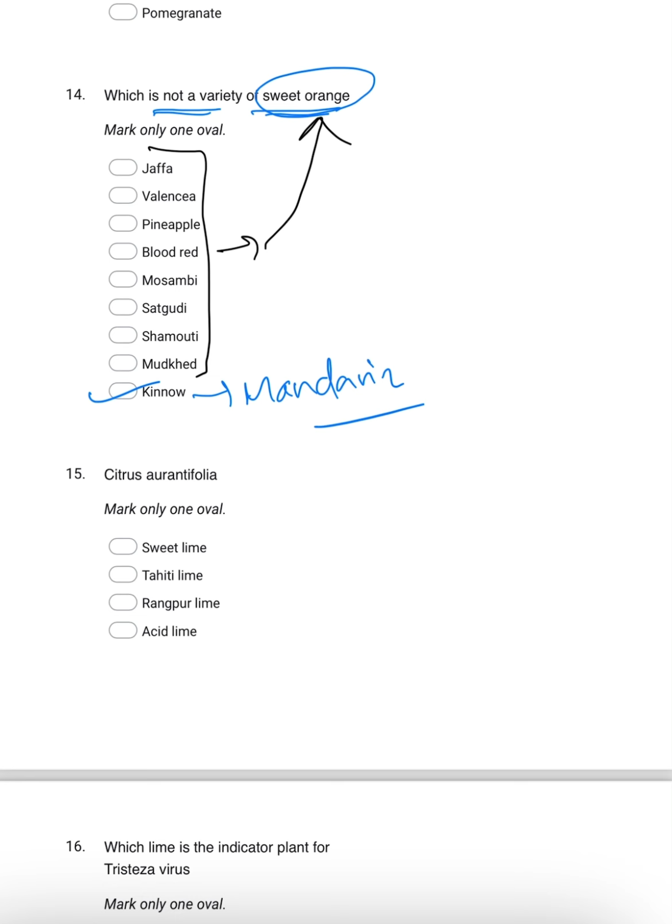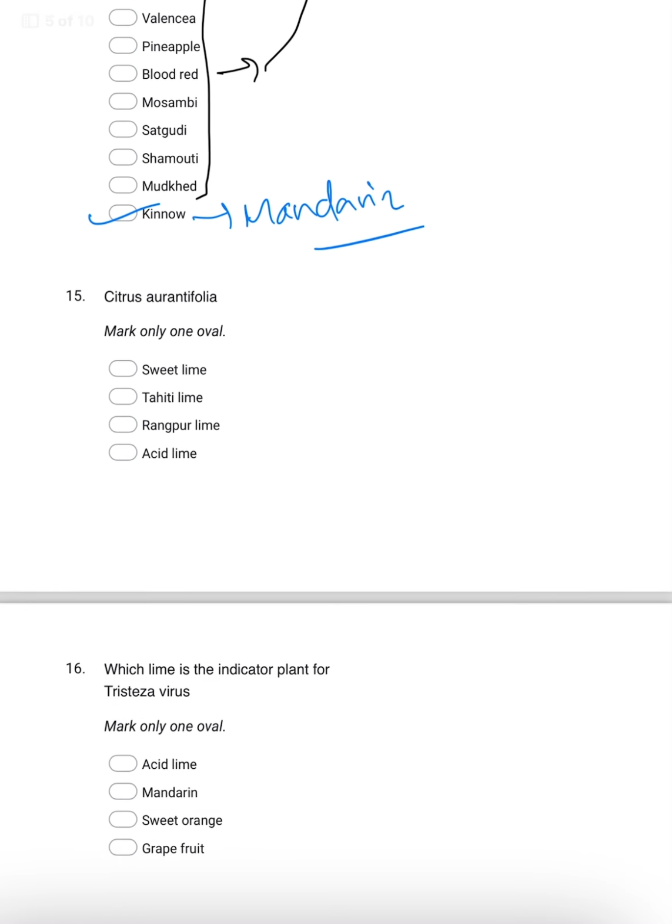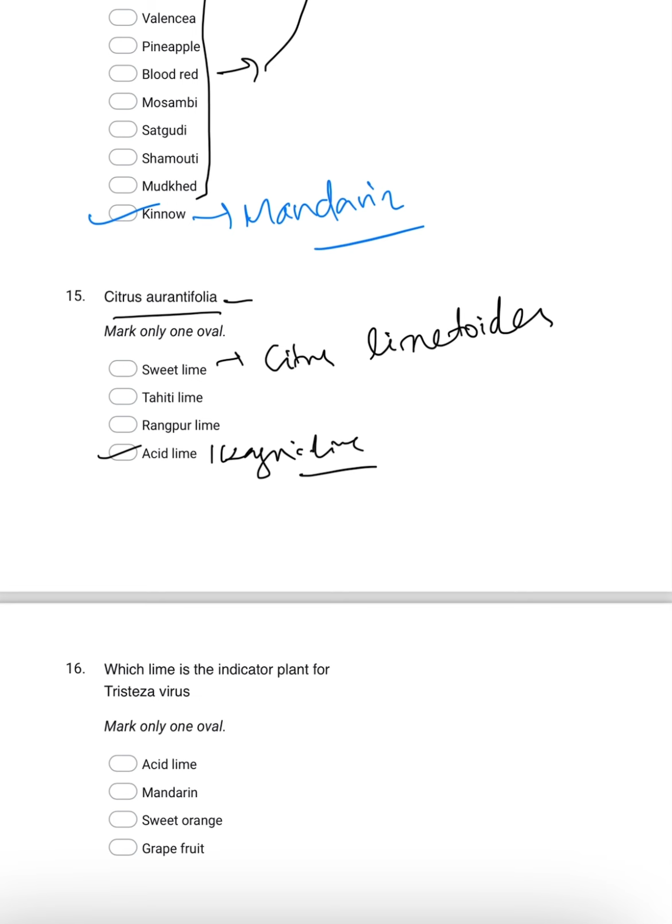Okay. Then coming to Citrus aurantifolia. Already we have told, it is the scientific name of acid lime or Kagzi lime. What is the scientific name of sweet lime? It is Citrus limettioides. Then coming to Rangpur lime, which is the rootstock majorly used for the Mosambi variety of sweet orange.